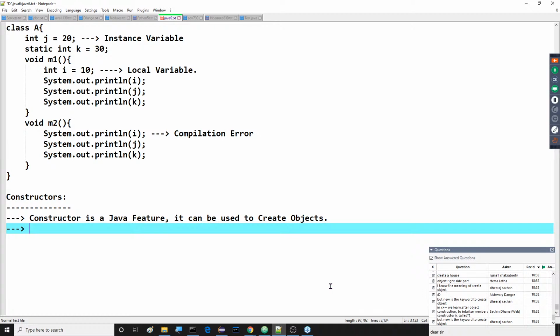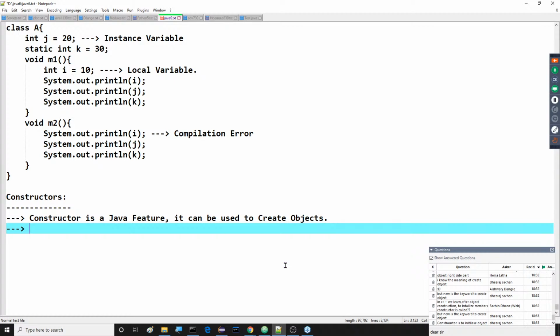New is the keyword to create an object. Without using a constructor, can you create an object by using only the new keyword? Constructor is to initialize the object. Is initialization a part of the object creation or a different one? Don't interrupt me in the middle of the class. Just try to understand what I'm telling you. Listen carefully.